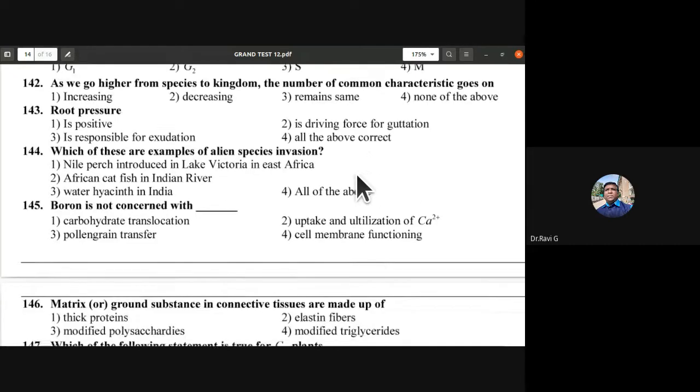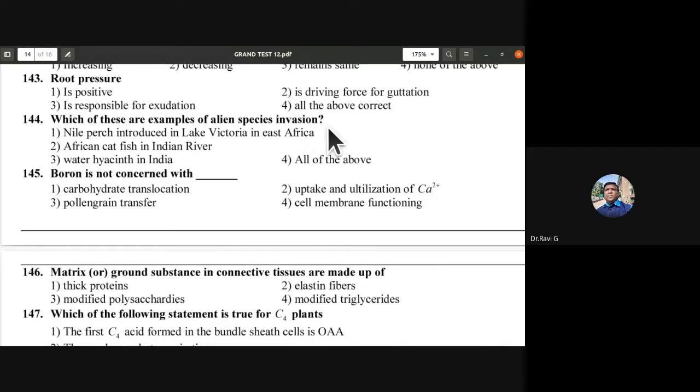144: which of these are examples of alien species invasion? Nile perch, African catfish, water hyacinth: all of the above are alien species invasion. So 144 D is the correct answer. 145: boron is not concerned with pollen grain transfer or pollination, but germination of pollen grain is brought about with the help of boron. So the third option is the answer.